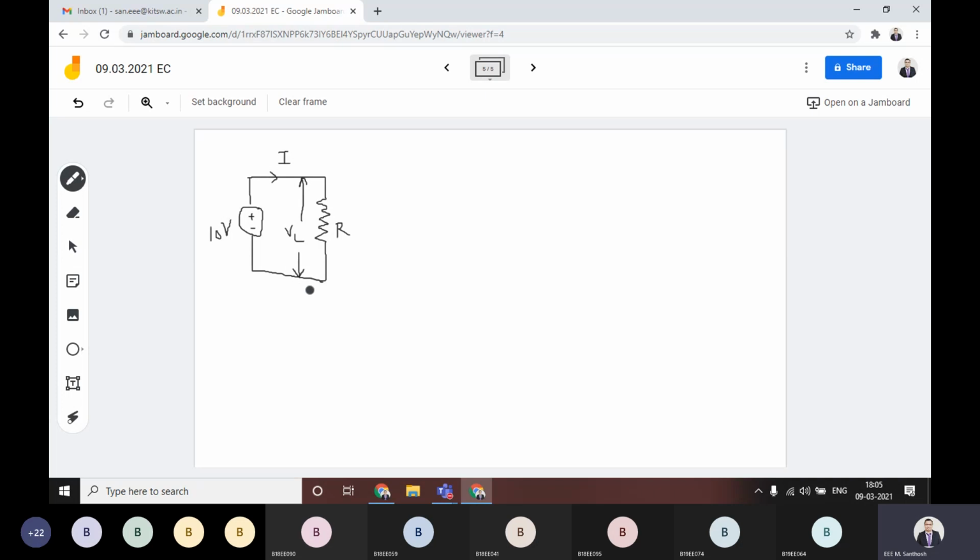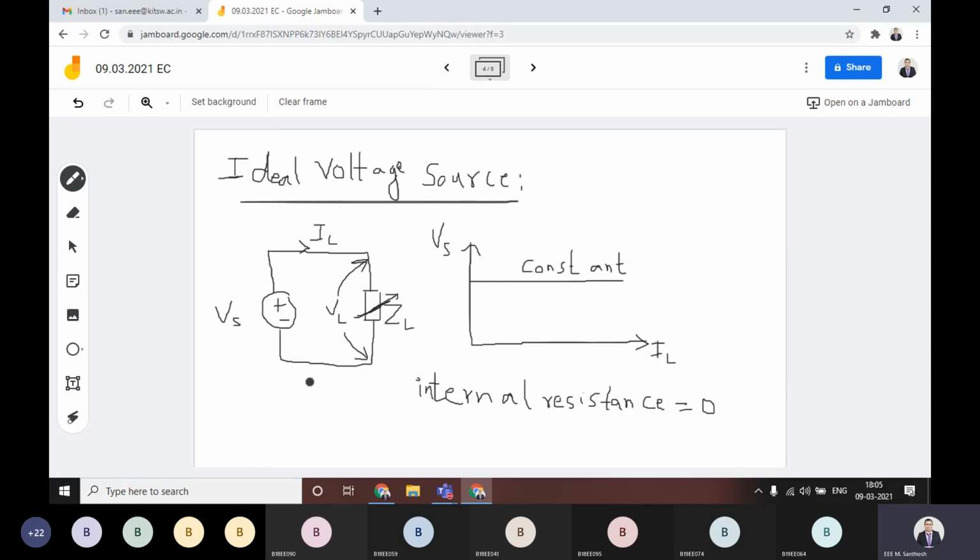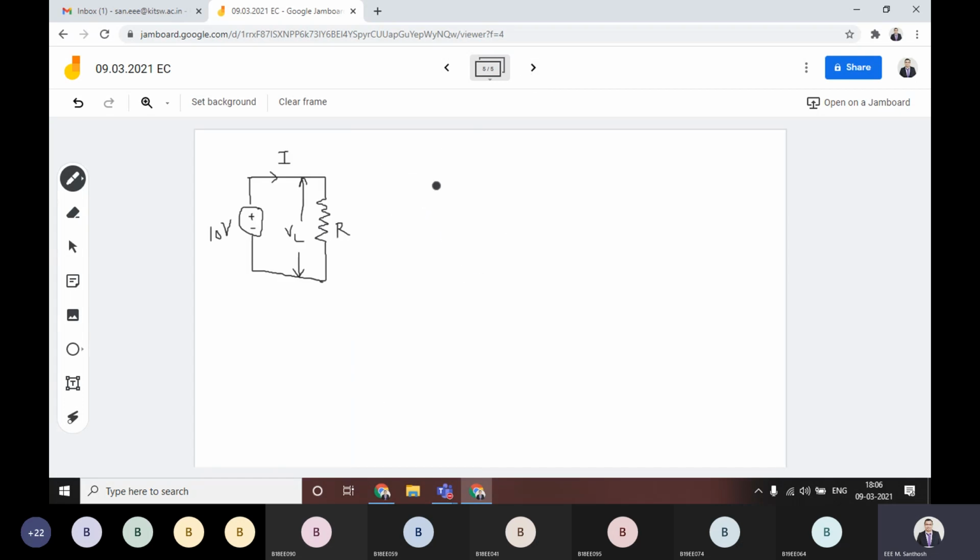Suppose you are changing this load, the R value. We are changing the load side, that is indicating the variable impedance. Same like here, we are varying the resistance value.